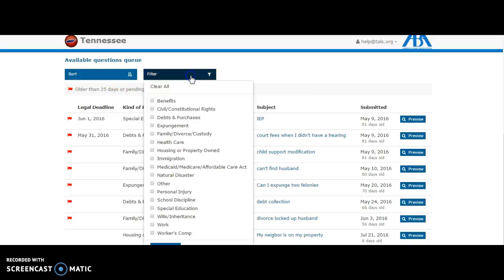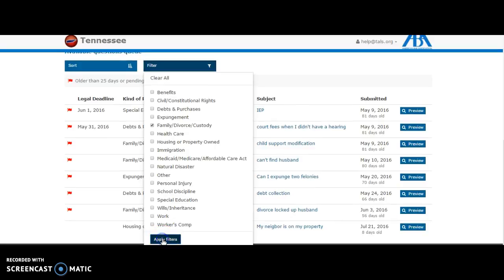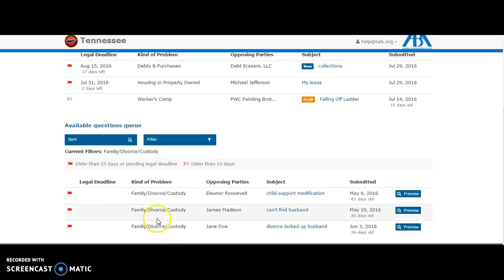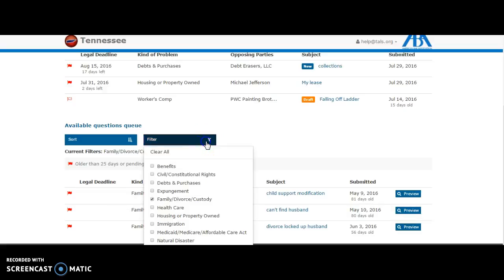If you filter questions, you'll only see questions from the categories that you choose. And that'll help you feel more comfortable if you're only answering questions from a certain area of the law. Those will be the only questions that you see. A filter will stay engaged until you choose to clear it.